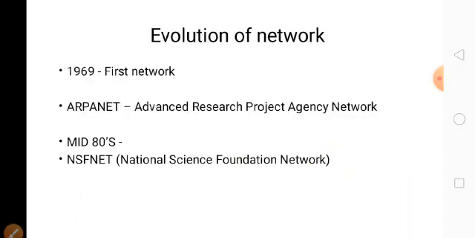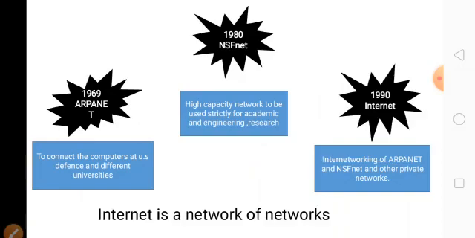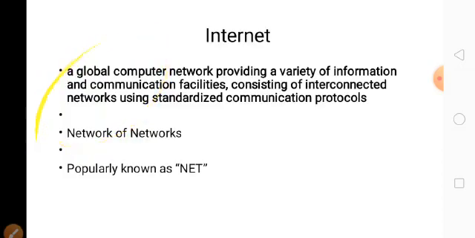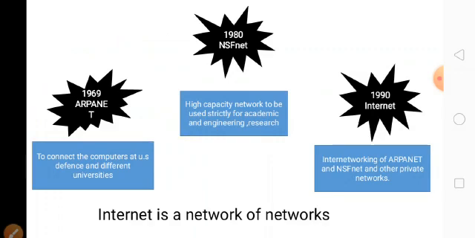Then evolution of the network. In 1969 they founded a network, and in the 1980s they founded another network. The first network is ARPANET. ARPANET is the first network founded in the US for the defense and different universities.